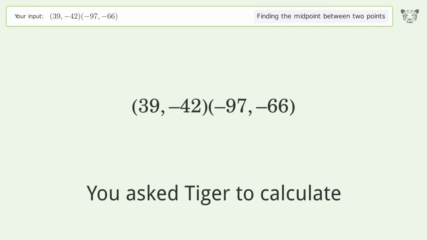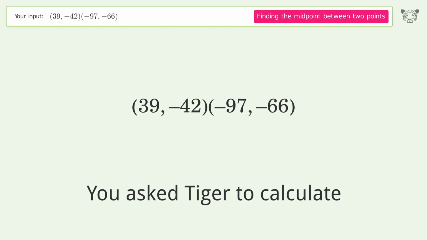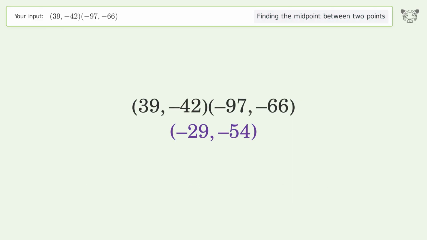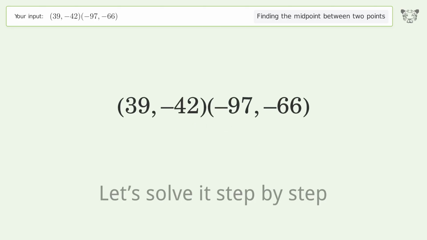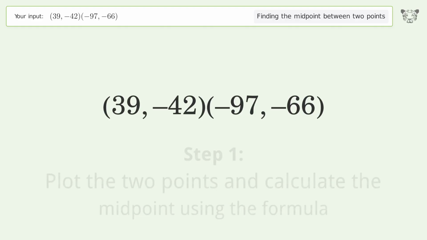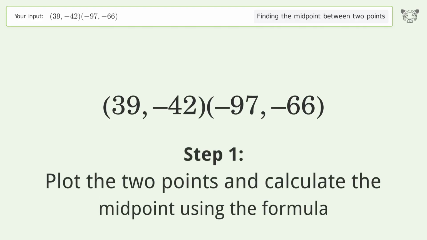You ask Tiger to calculate. This deals with finding the midpoint between 2 points. The midpoint between the 2 points is -29, -54. Let's solve it step by step. Plot the 2 points and calculate the midpoint using the formula.